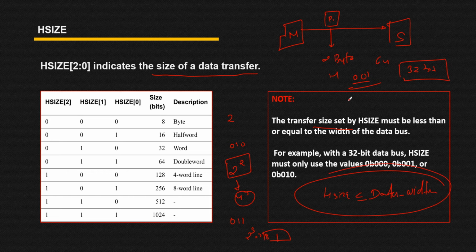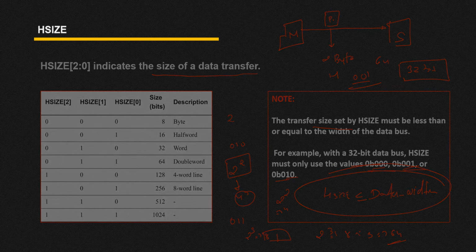Here you can see an example where you have a 32 bit data bus. So your H size should be either 000, 001 or 010, because for 010 you have 2 raised to 2, that means 4 bytes. But if you are considering 011, that means 2 raised to 3, 8 bytes, and 8 into 8 is 64 bits. So 64 bits here is not possible since your data bus is 32 bit. That's why for a 32 bit data bus you only have support for 000, 001 and 010. I hope it is clear.